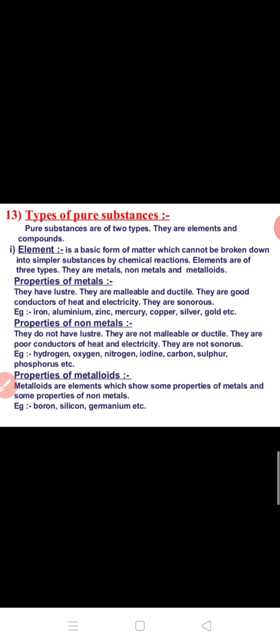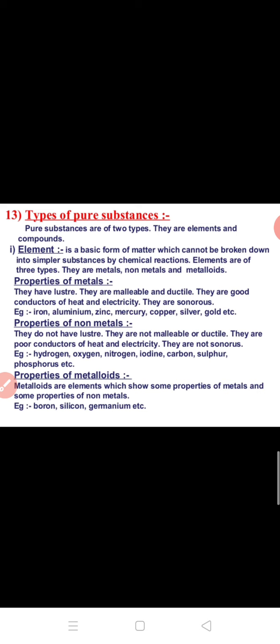Element is a basic form of matter which cannot be broken down into simpler substances by chemical reaction. Elements are of three types. They are metals, non-metals and metalloids. So what are the properties of metals? You already studied about metals, their properties. याद आ रहा है आपको कुछ? Metals are lustrous, they are malleable, they are ductile, they are good conductors of heat and electricity, they are sonorous, है ना? And some examples are given: iron, aluminium, zinc, mercury, copper, silver, gold. You already had studied about different properties of metals.